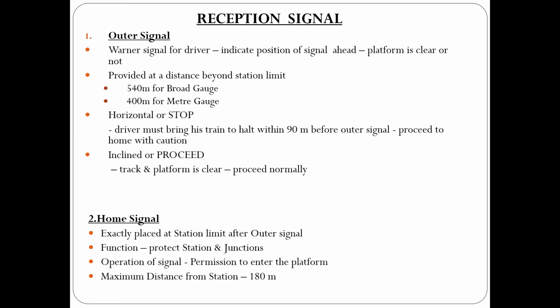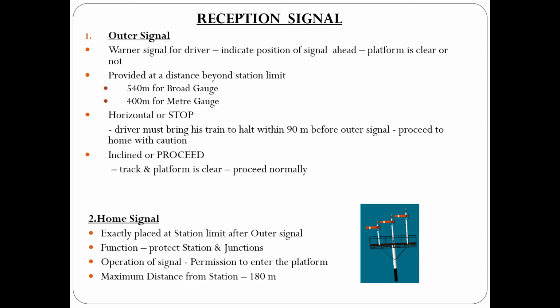Then let's consider the home signal. Due to its location at the door of the station or very near to the station, it is termed as home signal. It is exactly placed at the station limit after the outer signal. So its function is to protect the station and junction. Sometimes you can see bracketed arms also to indicate which line is to be used. For example, there will be a main track and when reaching the station it will be diverging into many tracks, depending upon how many platforms are there or depending upon the traffic that is being managed at the station, it can be diverted into different tracks or different routes.